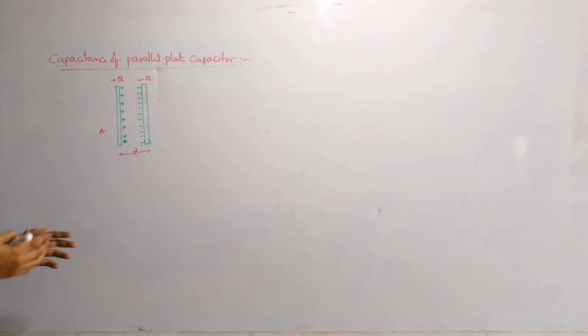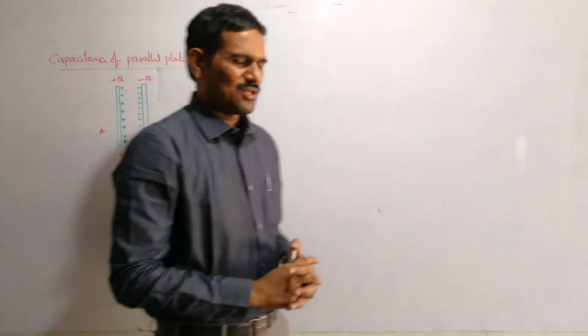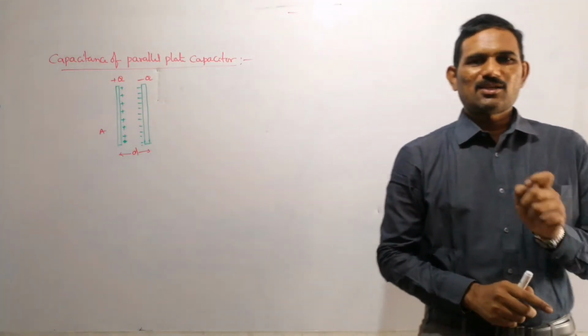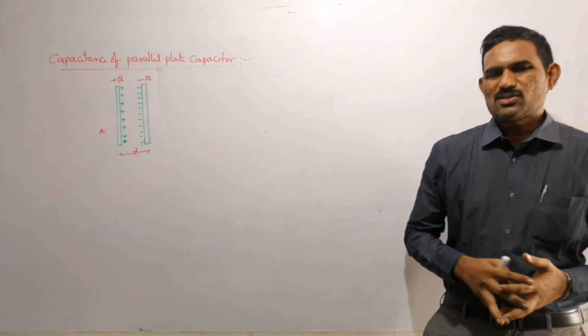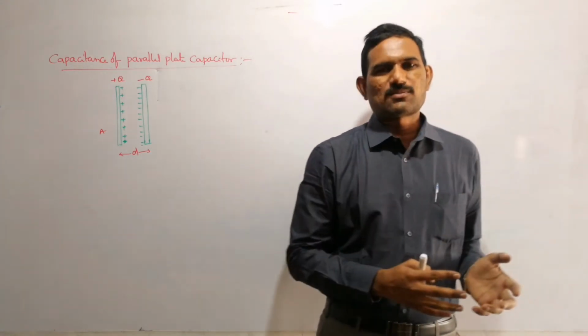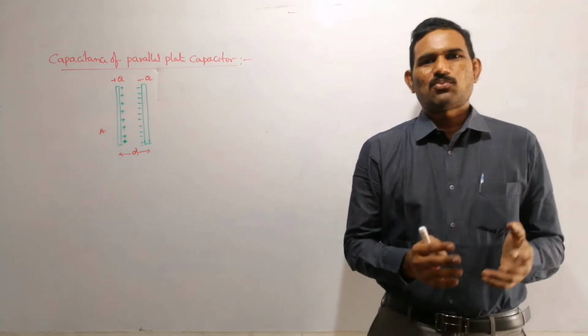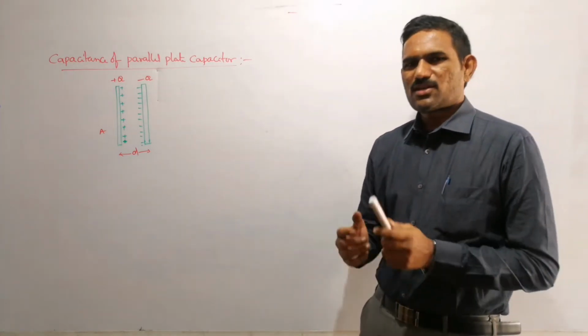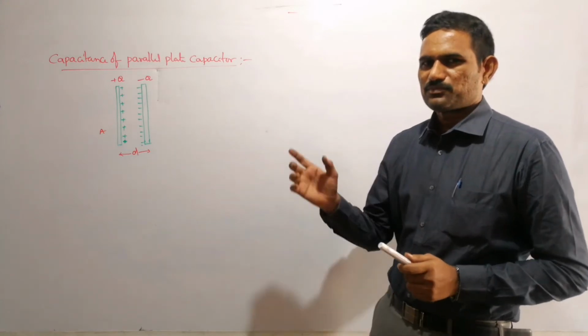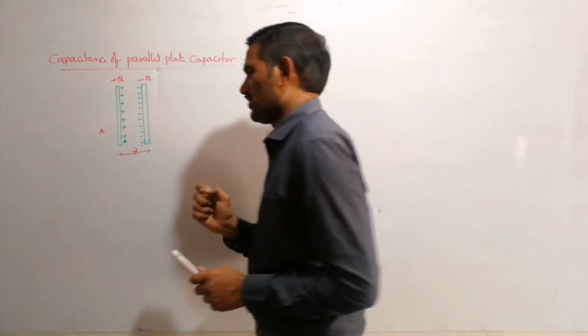Now to derive an expression for the capacitance, we need to calculate the potential difference between them, right? And to calculate the potential difference, if you know the field expression, then we can calculate the potential easily, right? So let us try to write the expression for the field first.